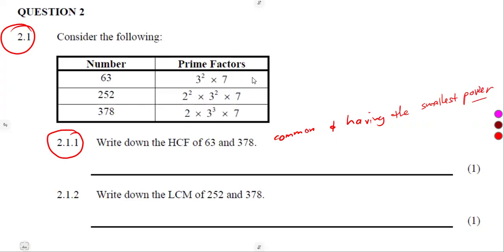For prime factors which are written in index form like this. All right, so we consider where we have got our 63 and also 378. First, do we have anything common? Is 2 common? We have a 2 here, but we do not have a 2 here. So 2 is totally out because it must be common.